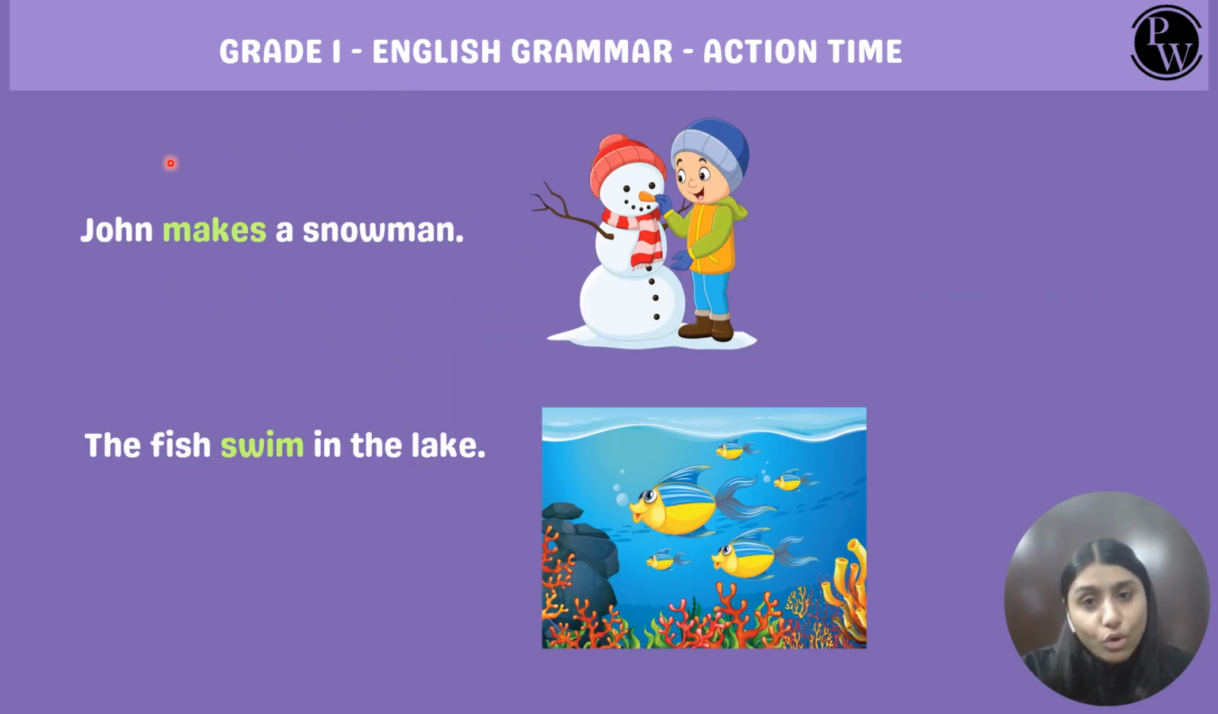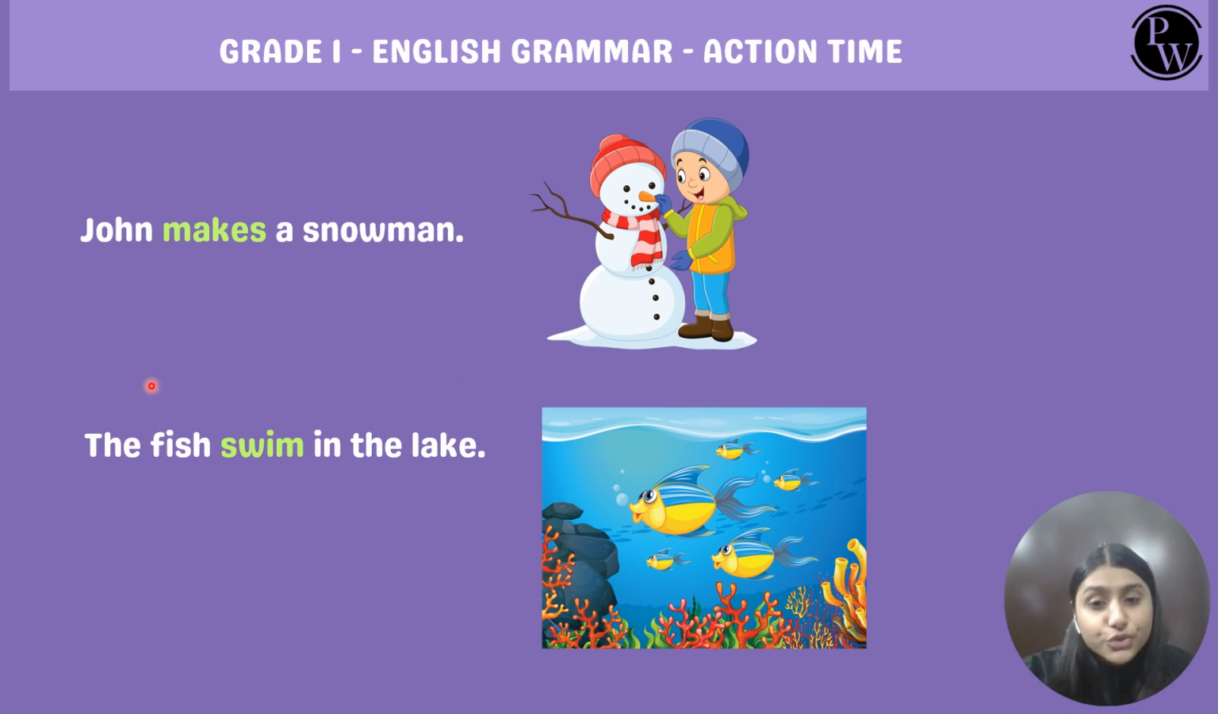John makes a snowman. So the word makes is our action word here. It tells us about what John does. It talks about an action. And what does John do? He makes a snowman. So makes is our action word. That is a verb.